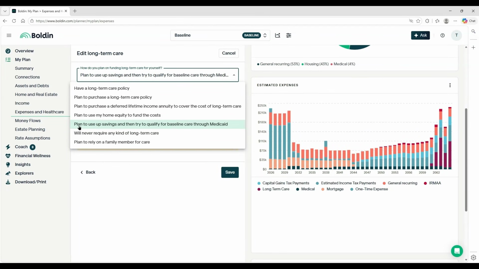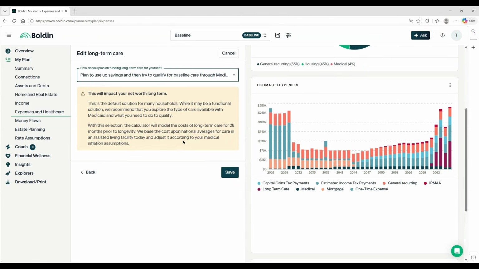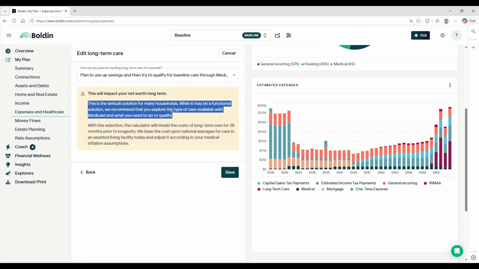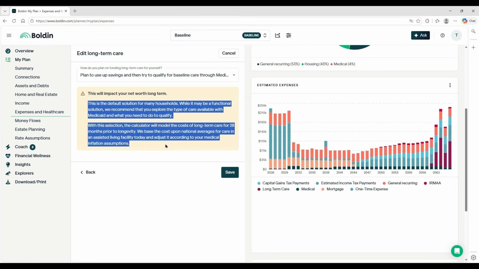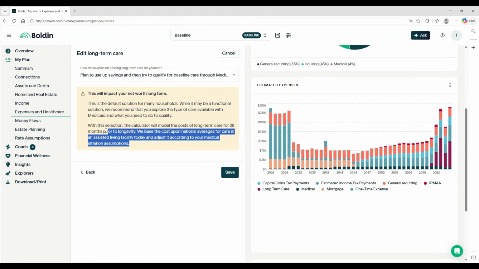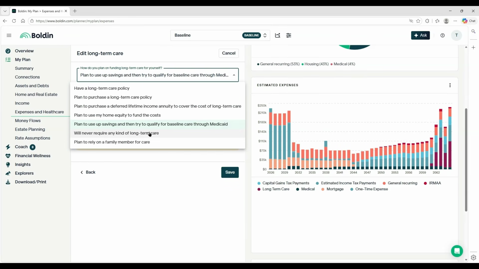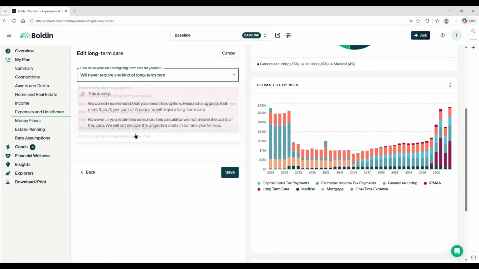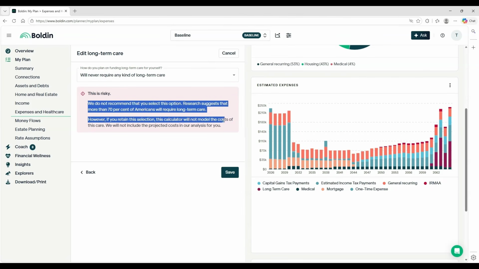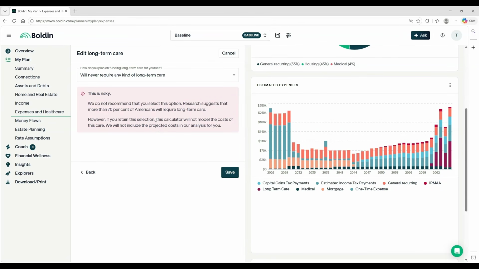You can also plan to use up savings and try to qualify for baseline through Medicaid. So if you are going to use up all of your funds, that would be a possibility. But in some ways, this is actually saying that you're going to self-fund. And then the last one, you will never require any kind of long-term care or plan to rely on a family member for the care. So when you do that, it gives you a nice warning here. We do not recommend that you choose the selection. However, if you retain the selection, the calculator will not model the cost of this care. We will not include the projected costs in our analysis for you.